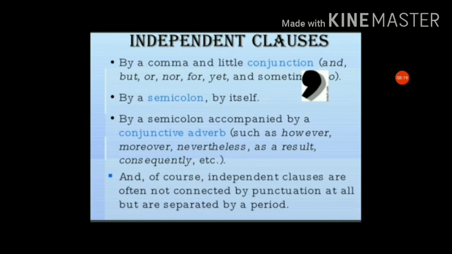And of course, independent clauses are often not connected by punctuation at all, but are separated by a period. This means an independent clause needs to give a complete sense, and that's why it is not connected by punctuation. Okay.